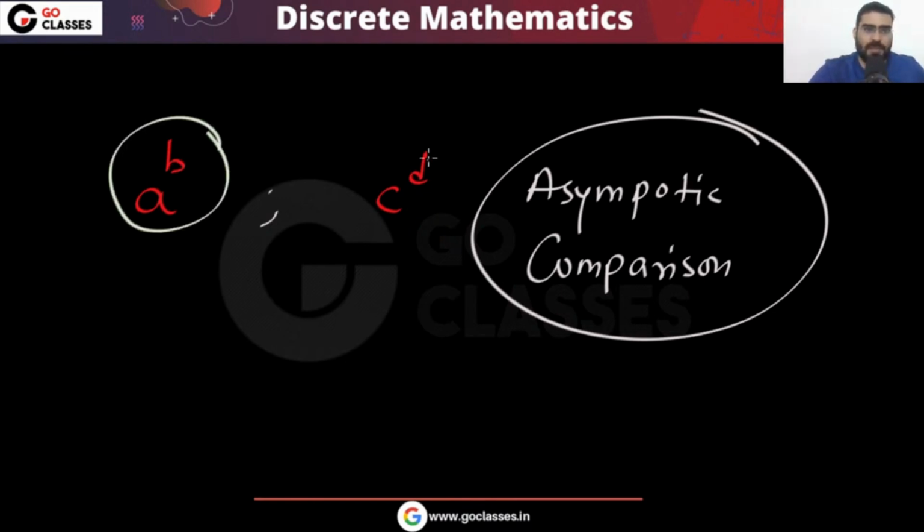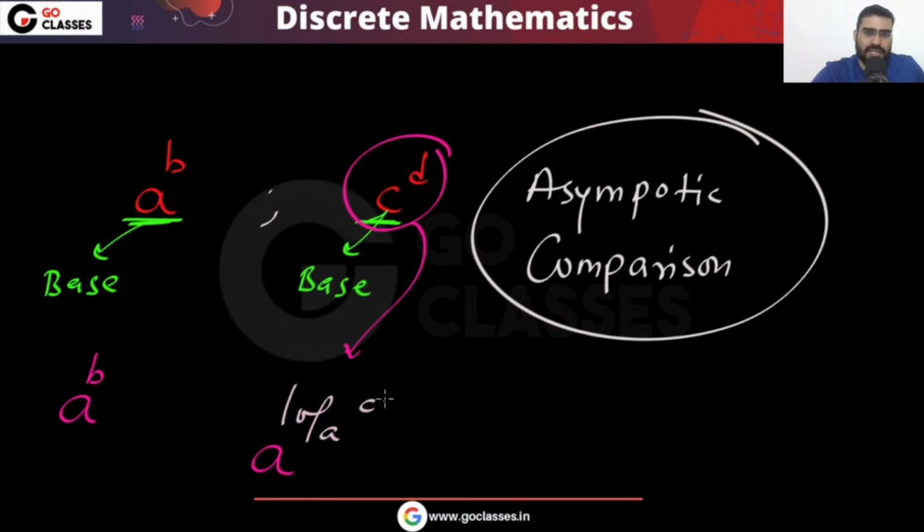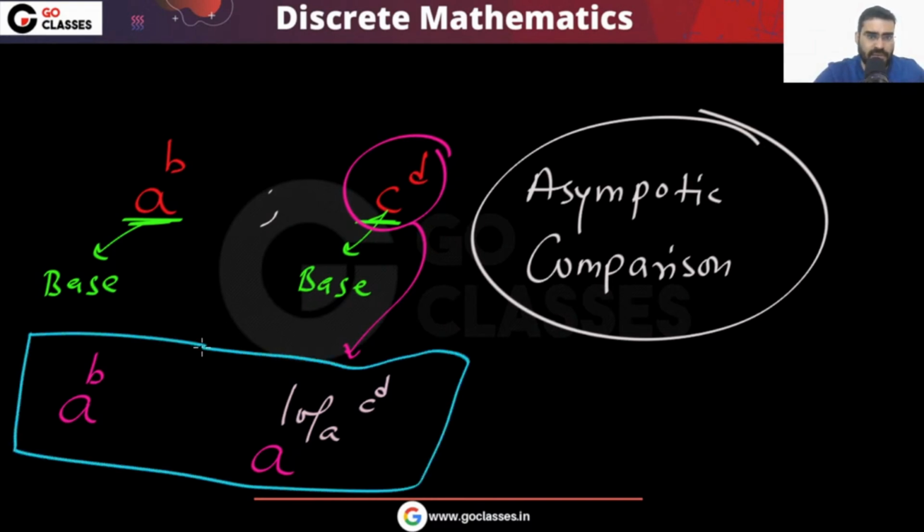Now for example, this a power b and this c power d. At this point you can make their base same. Here the base is a, and here the base is c, right? You can make their base same. This a power b, here also you can make the base a, so you can write a power log a of c power d. Now you can easily compare. This is a very nice way, and this is a correct, mathematical way.